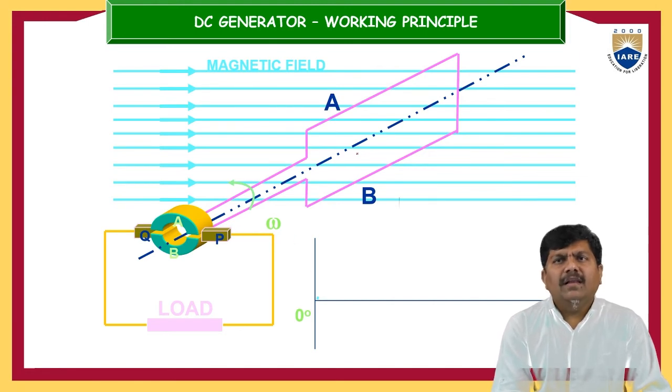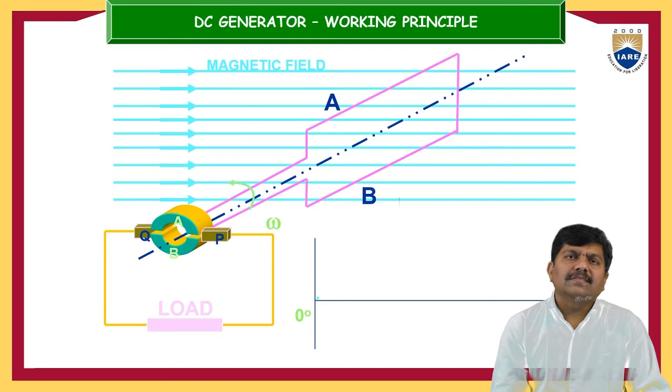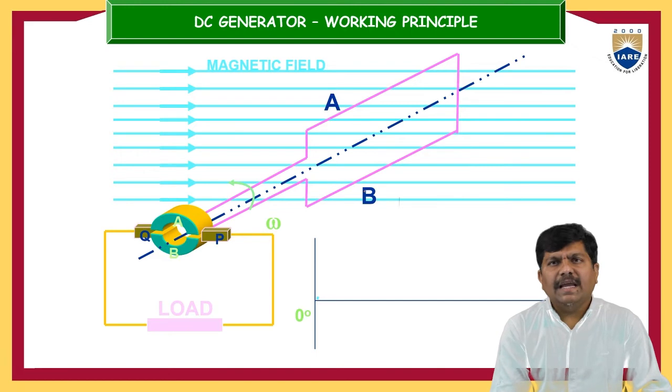At the beginning, let us assume that this is a portion of the AB conductors. So this A is one side of the coil, one side of the turn, and B is the other side of the same coil. And these A and B are the split rings. Now this will gather the electrical energy generated in side A and side B.